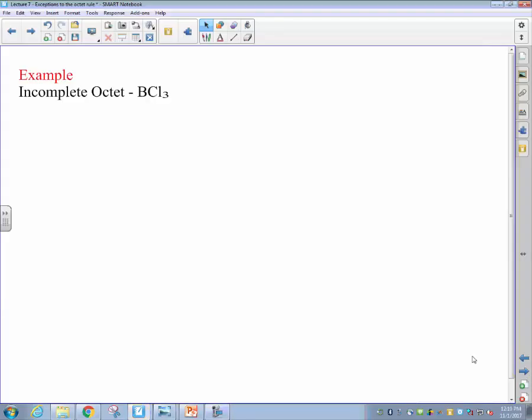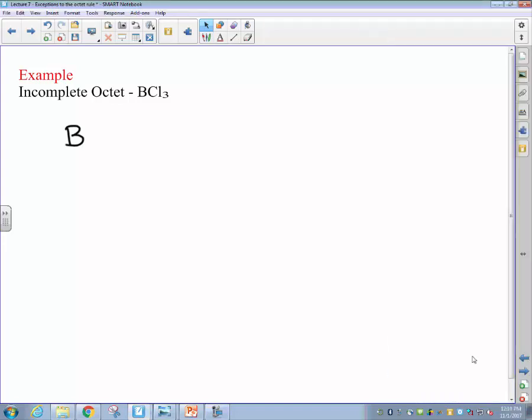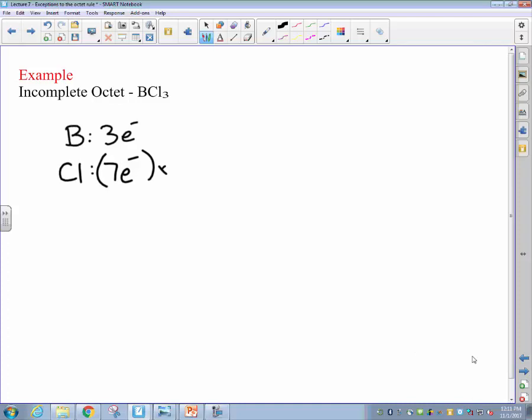And at this point, we've got one more example of a species that does not follow the octet rule. This particular species is BCl3, boron trichloride. Just like before, we'll start off by determining the number of available valence electrons with which to form bonds in this molecule. Boron is an element in group 3 on the periodic table, and therefore has 3 electrons available.